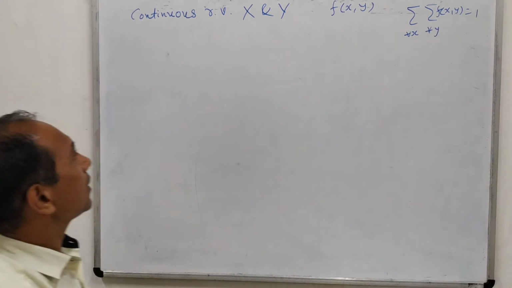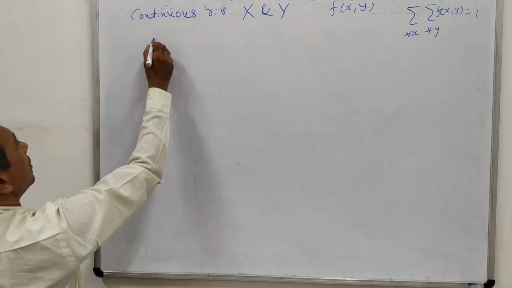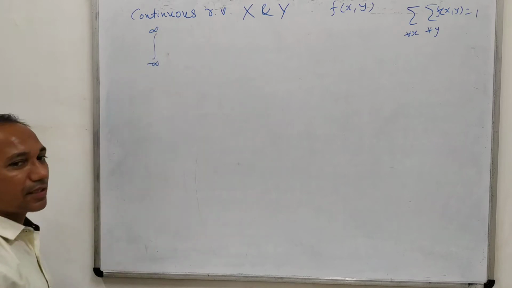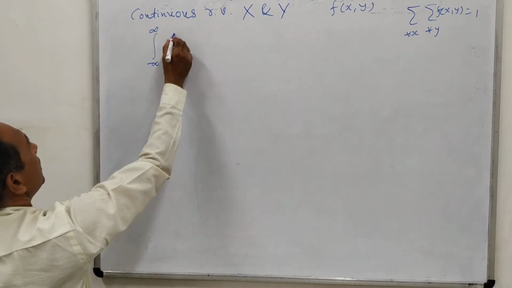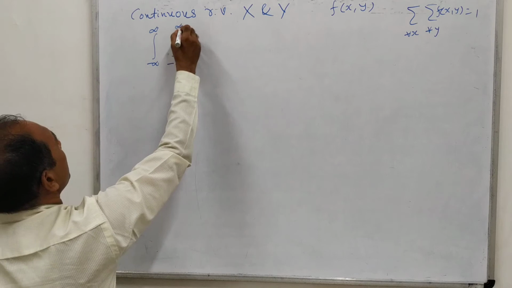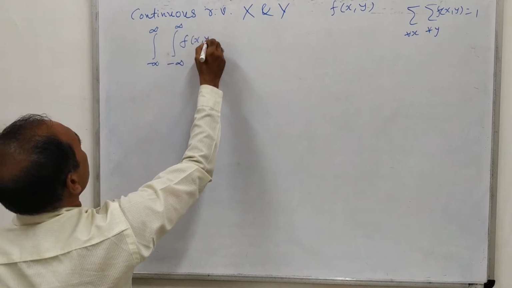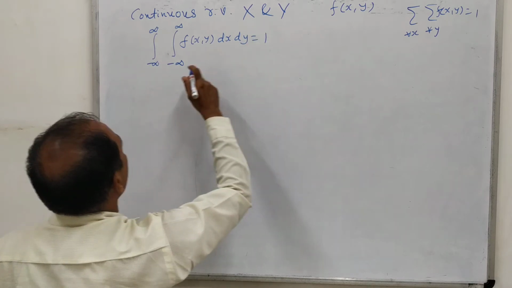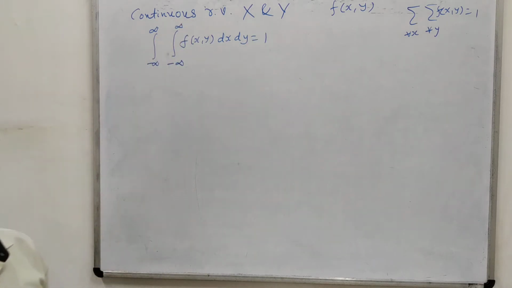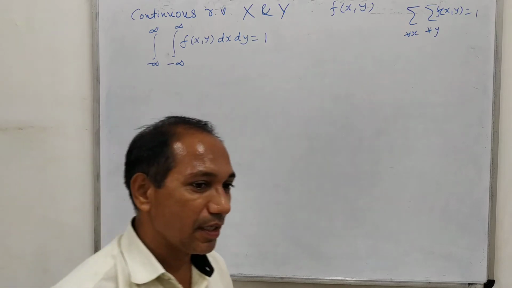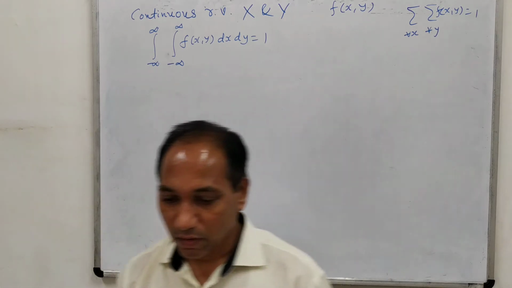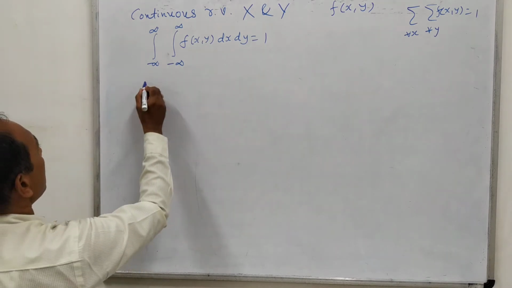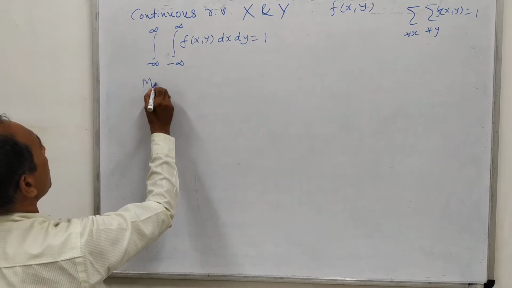Similarly, here the cumulative probability for the complete range, that is from minus infinity to infinity and from minus infinity to infinity. Here two variables are there, so we are using a double integral, and this is always equal to 1. That means the total probability is always equal to 1. So here we can also see about its marginal probabilities.